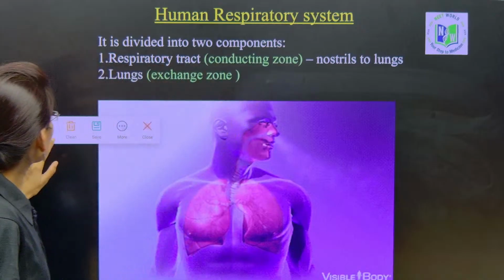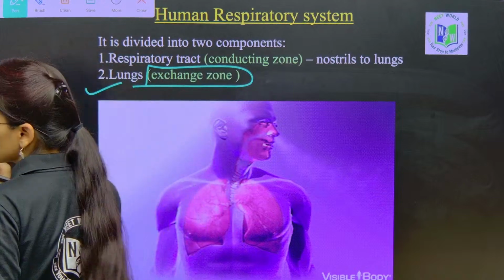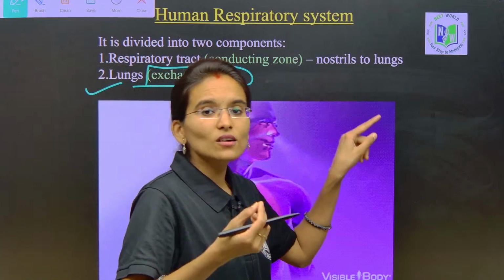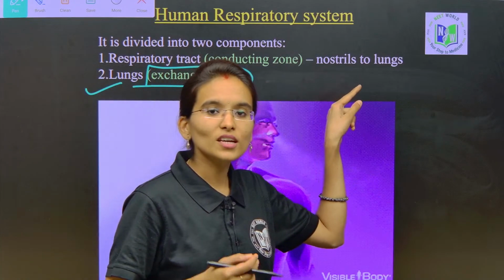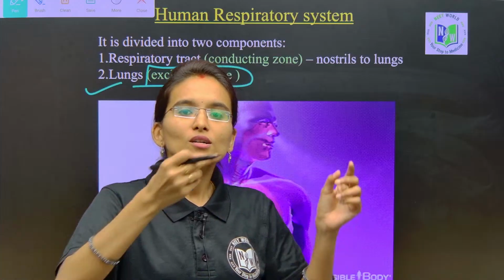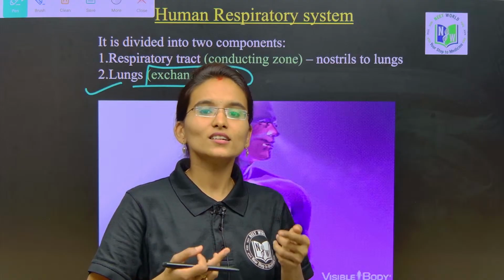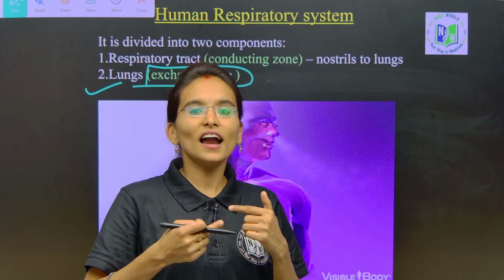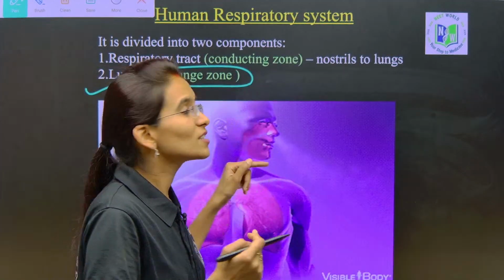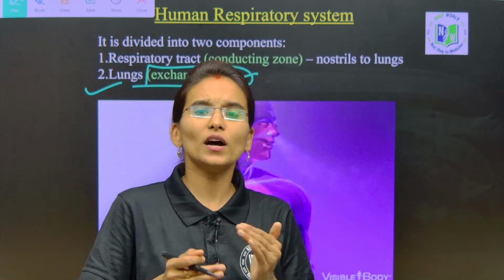But when it comes to the exchange zone, the lungs are involved, my dear students. The conducting zone starts from the nostrils, then pharynx, trachea, and next bronchi and bronchioles. In all these parts, during inhalation each and every part is involved. So we are conducting the respiration, and next the exchange zone takes place. In the exchange zone, what is involved, my dear students? Lungs. Clear.